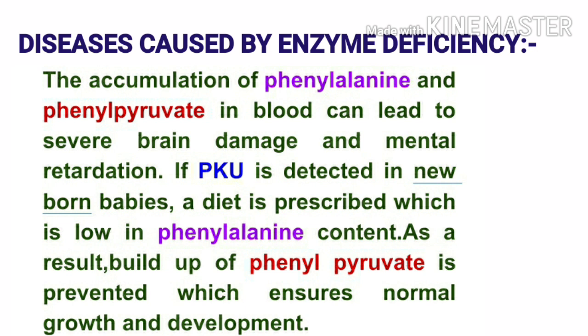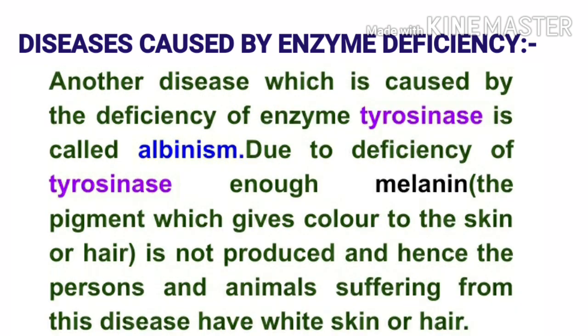If phenylketonuria disease is detected in newborn babies, a diet is prescribed which is low in phenylalanine alpha amino acid content. As a result, buildup of phenylpyruvate is prevented, which ensures normal growth and development.